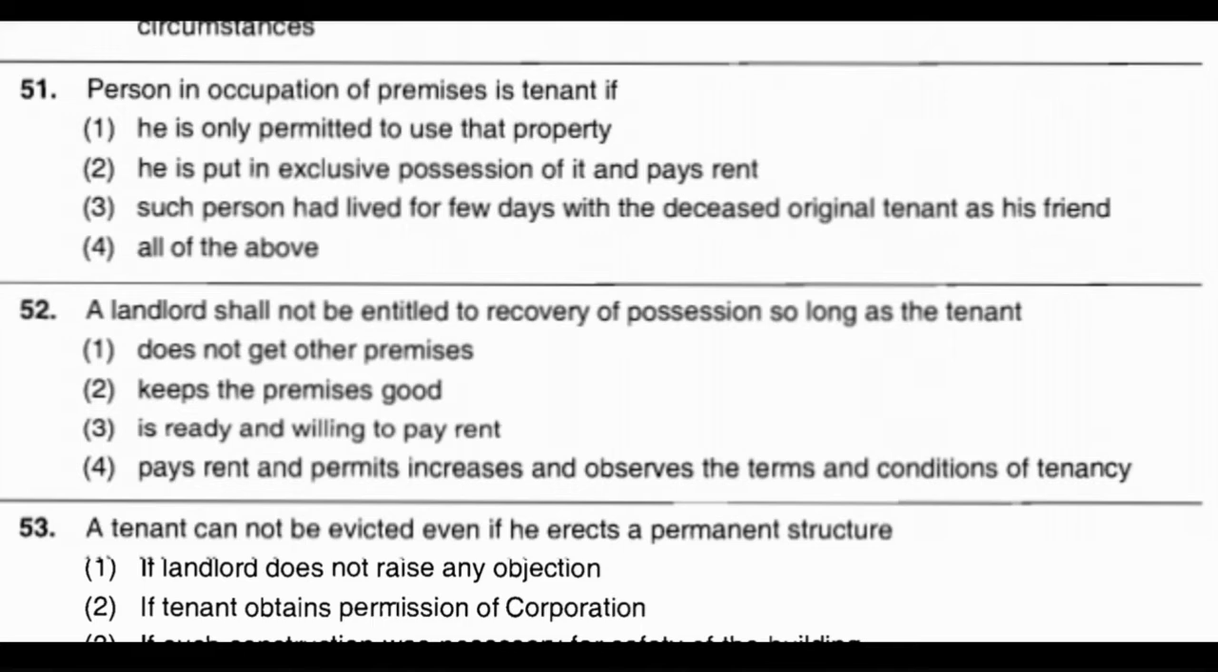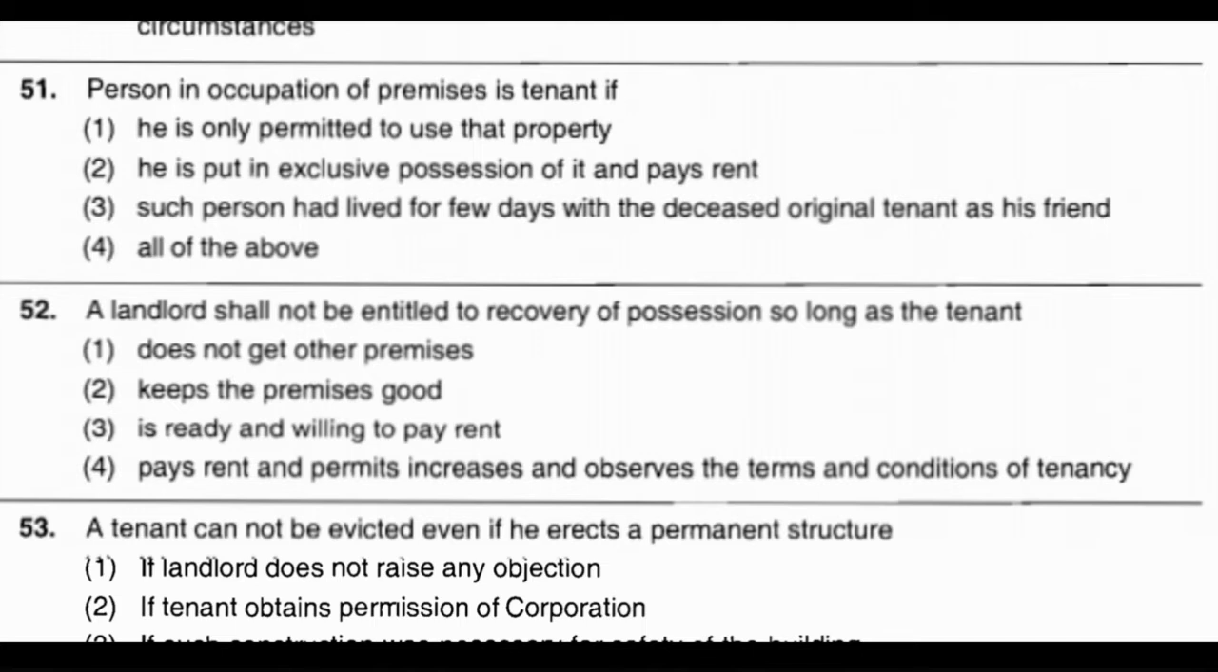Now question number 51. Person in occupation of premises is tenant if option number 1, he is only permitted to use that property. Option number 2, he is put in exclusive possession of it and pays rent. Option number 3, such person had lived for few days with the deceased original tenant as his friend. And option number 4, all of the above. And the correct answer is option number 2, he is put in exclusive possession of it and pays rent.